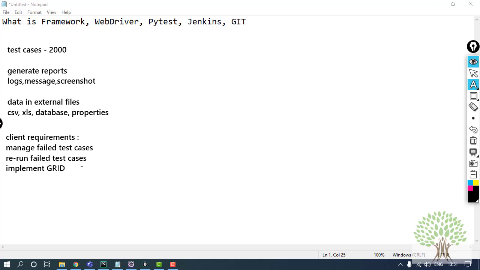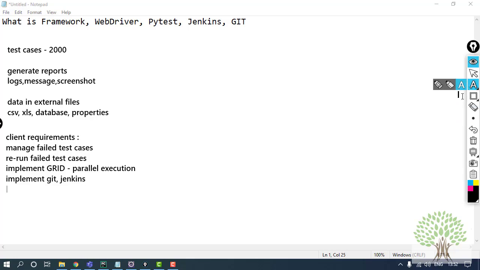The same way there is a requirement to implement grid in our code. Now grid is used for parallel execution. When we have to run the test cases in parallel, we use the grid system to save our time. Similarly we have other tools, which are Git and Jenkins. Now we will come to what these terms are in some time, but these are the client requirements, that your project should already have the changes done, so that in any case I can go and run it on Jenkins anytime. I don't have to make changes in all the test cases. Fine. So these requirements are to be fulfilled somehow.